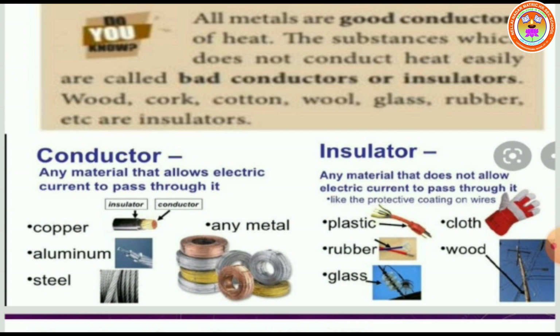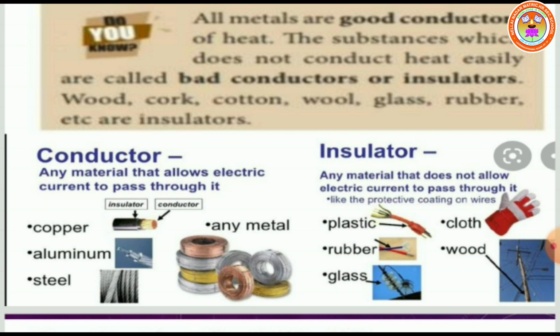Okay, what is a good conductor? All metals are good conductors of heat. We know that. The substances which do not conduct heat easily are called bad conductors or insulators. For example, wood, cork, cotton, wool, glass, rubber, etc.